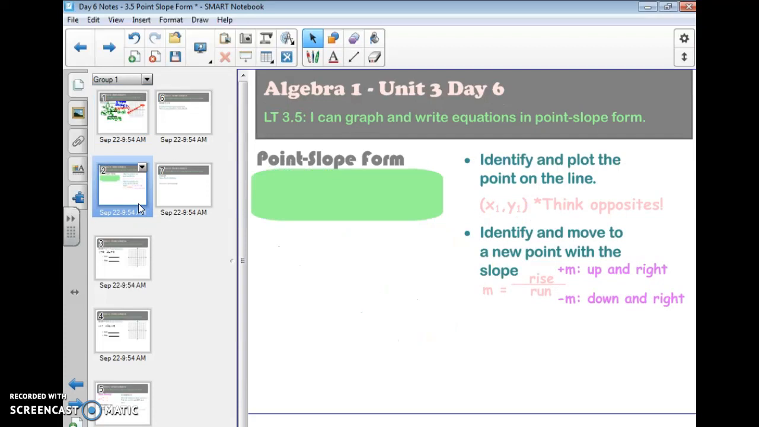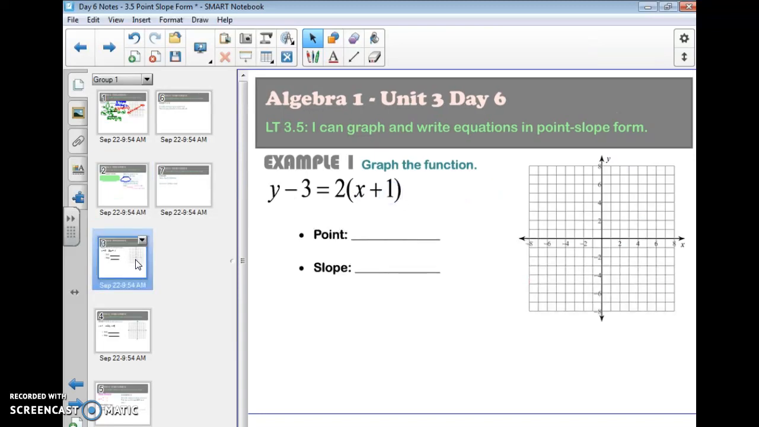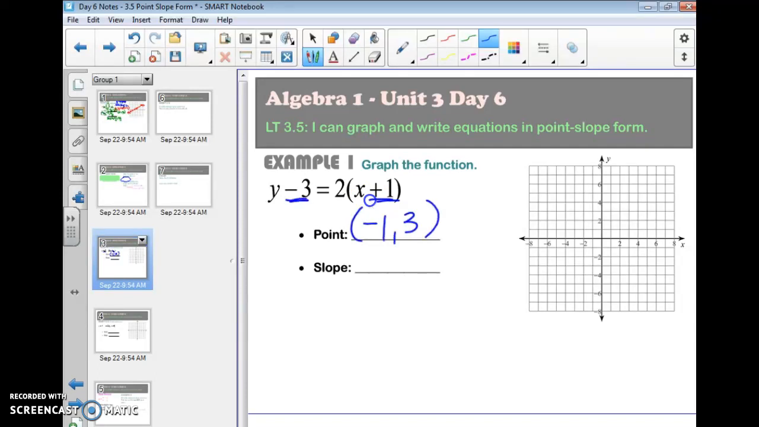So as a recap, point-slope form: y minus y1 equals m times x minus x1. And the point is the opposite sign. Whatever sign they gave you, you're going to do the opposite. So in this example, my point would be x comma y, right? So negative 1, positive 3. My slope is 2, just 2 over 1. That's an increasing slope. So I would have negative 1, 3, and then up 2, right 1, up 2, right 1. Like this.